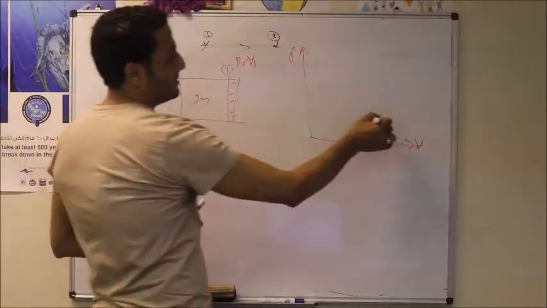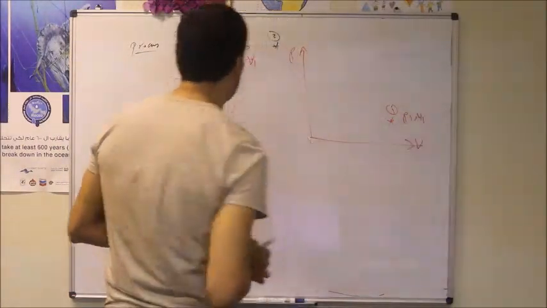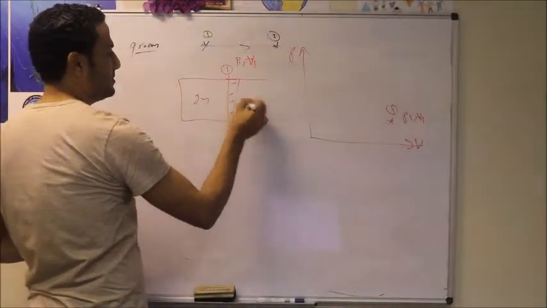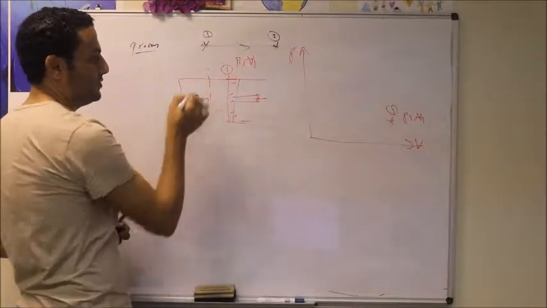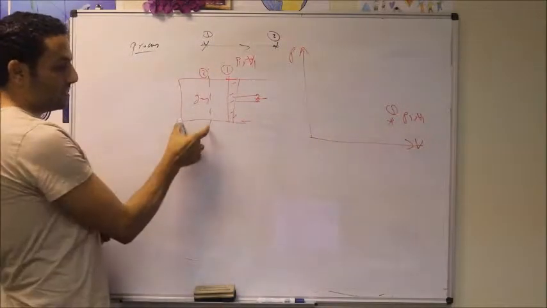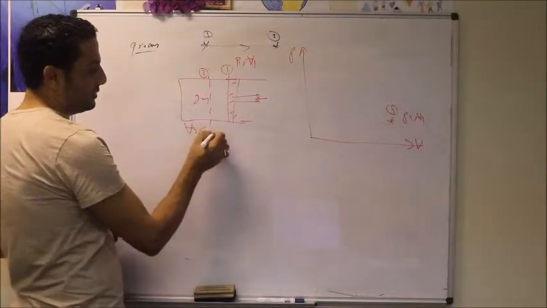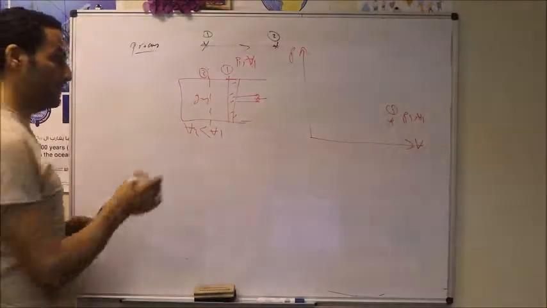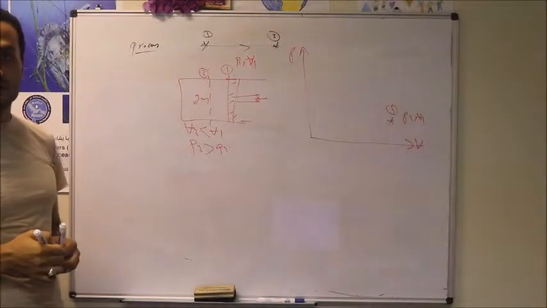So let's say this is state number 1 with pressure P1 and we do have volume V1. If we compress this gas, just press this piston inside, and this piston has moved to position number 2, the volume of the gas has been reduced. We do have V2 is less than V1. But what will happen to the pressure in this case? The pressure will be increasing. So we do have P2 is greater than P1.